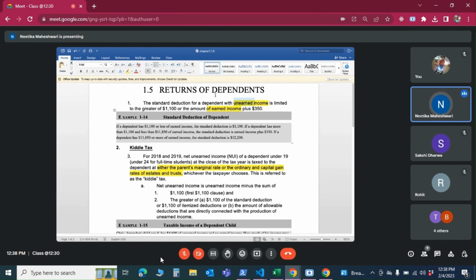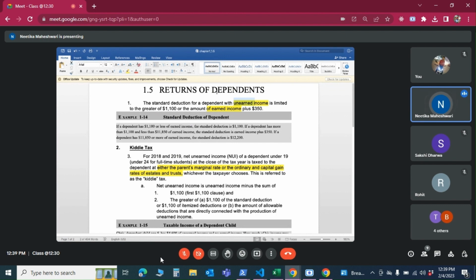Then, what else? Relationship. There's one more thing, no? Correct. The total income we need to see. Then if it's a relative, they need to live in the same house. Then there's one more point. Support point. The maintenance. Right. So now we have seen who will fall under the dependent category.